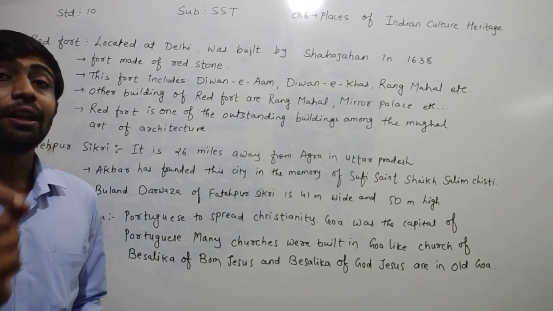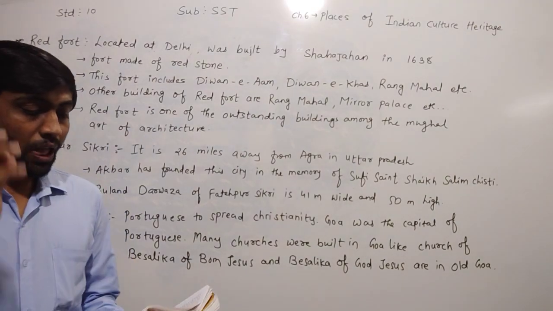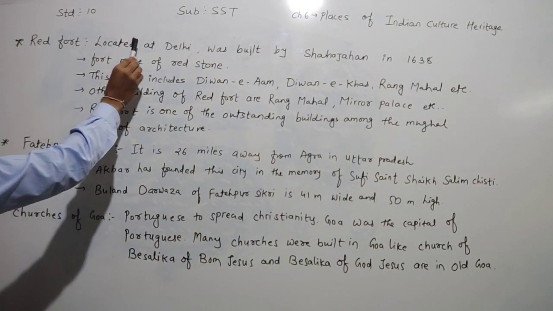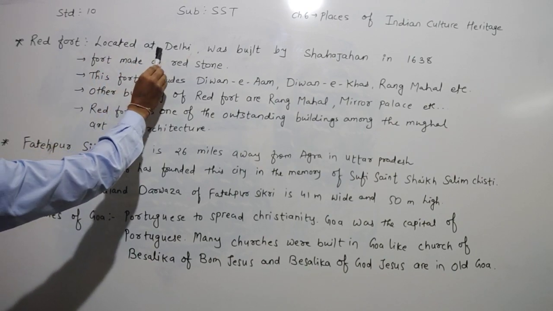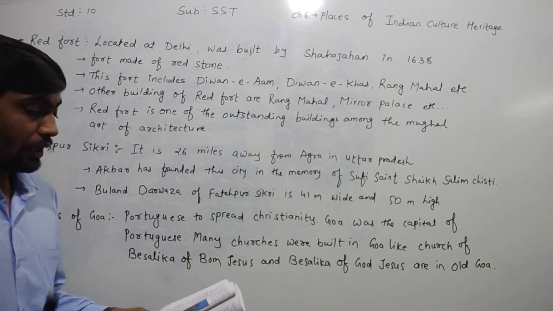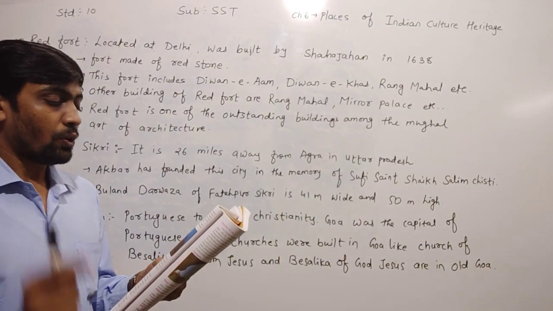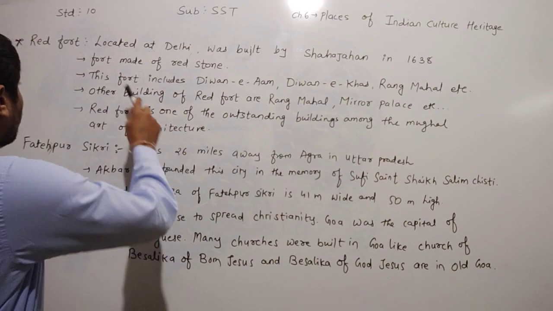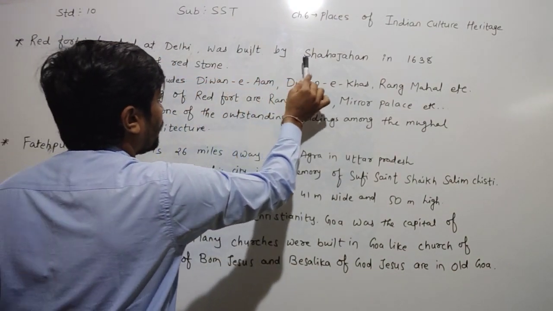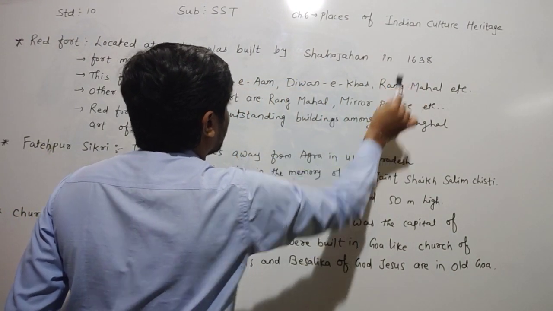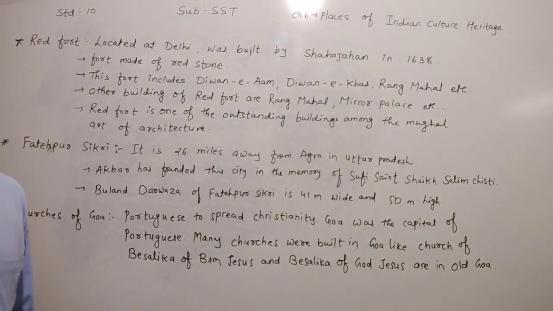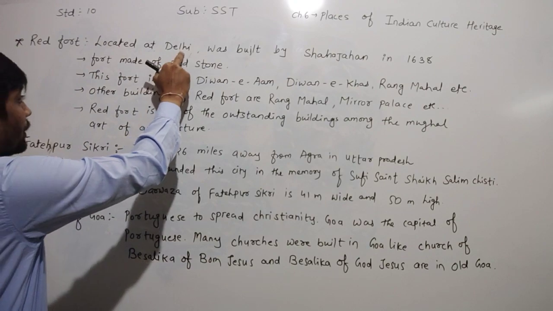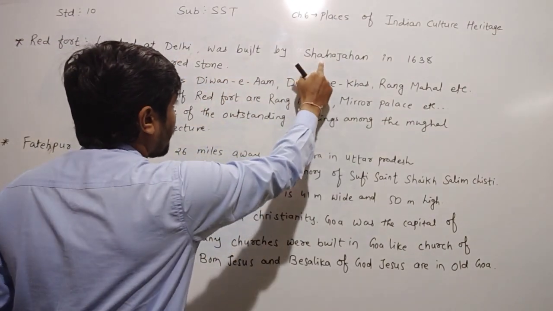Red Fort means Lal Qila. Red Fort is located at Delhi. Where is the Red Fort located, dear children? Red Fort is located at Delhi, and the Red Fort was built by Shah Jahan in 1638. So, dear children, you have to remember that the Red Fort is located at Delhi and was built by Shah Jahan in the year 1638.